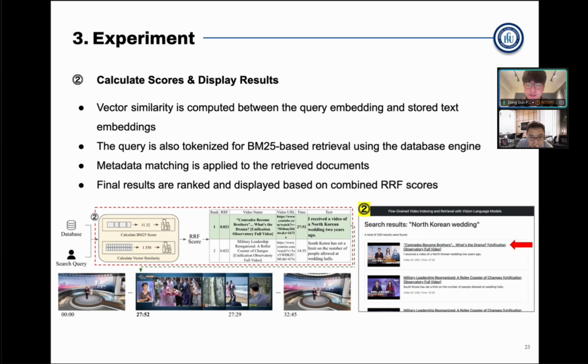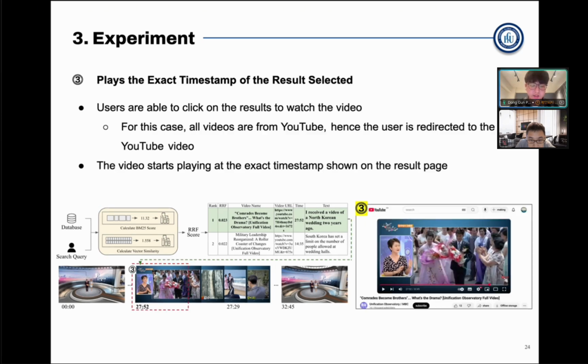Second, this is the result page. Once the results are retrieved, they are then ranked and displayed based on the combined RRF scores. Each entry shows a snippet of the matched text, a precise timestamp, and a thumbnail for the video if available. Also, users can access the video of the wanted results by clicking on them.